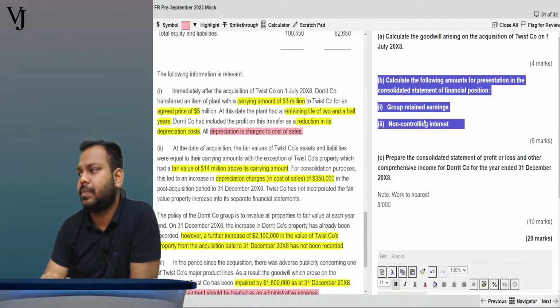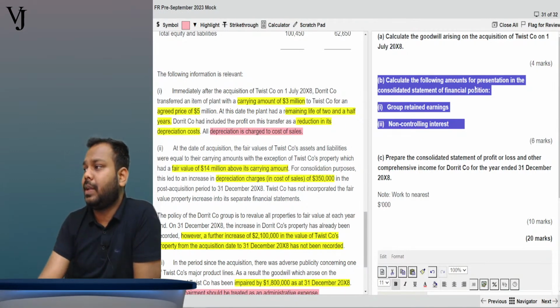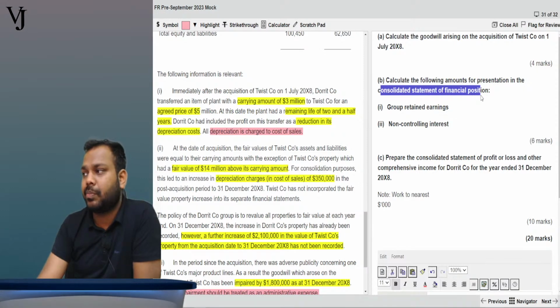Tell me, guys. It should be, what says? Presentation in the consolidated statement of financial position. Now, when are we preparing the consolidated statement of financial position? On 31st December 20x8, because this is the reporting date, right?